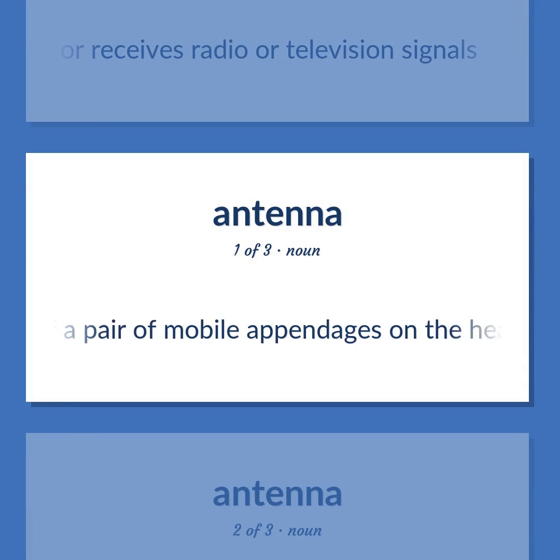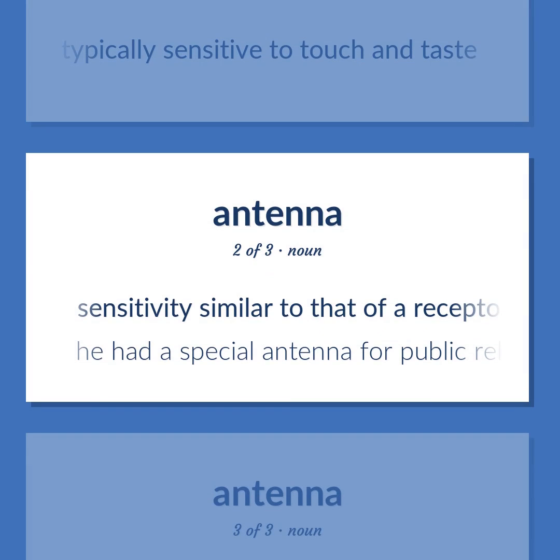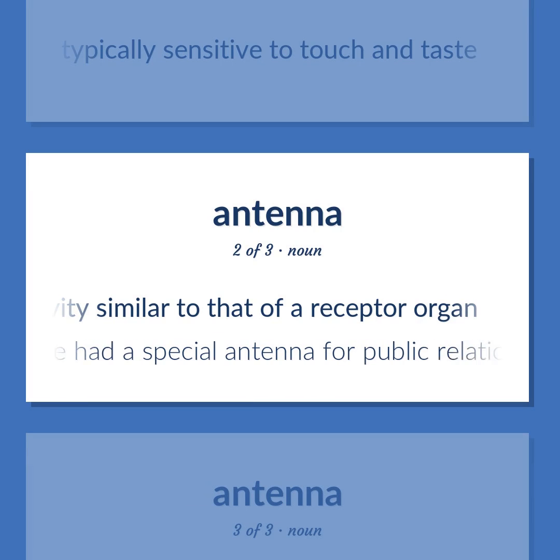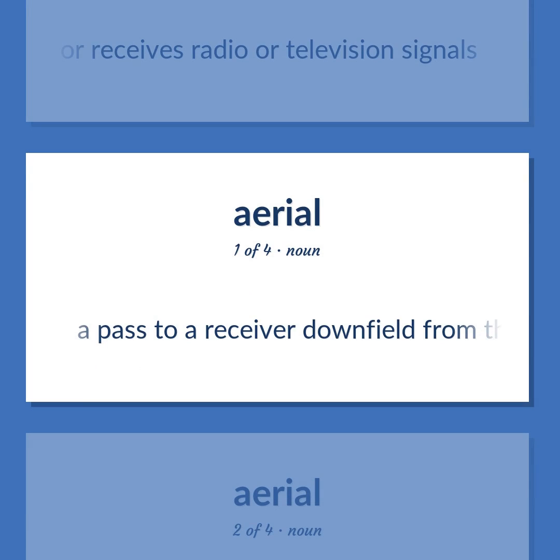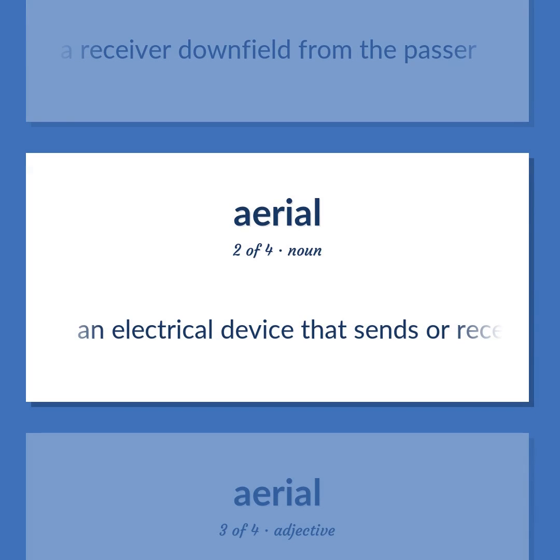One of a pair of mobile appendages on the head of e.g. insects and crustaceans, typically sensitive to touch and taste. Sensitivity similar to that of a receptor organ. He had a special antenna for public relations. An electrical device that sends or receives radio or television signals. A pass to a receiver downfield from the passer.